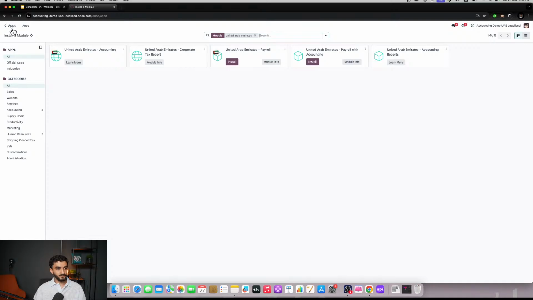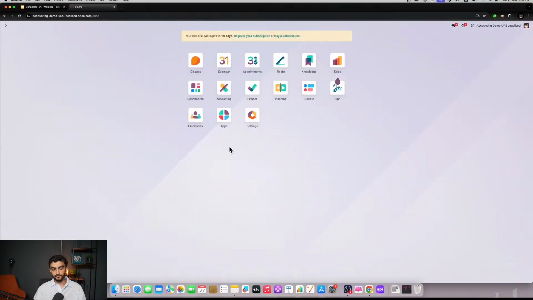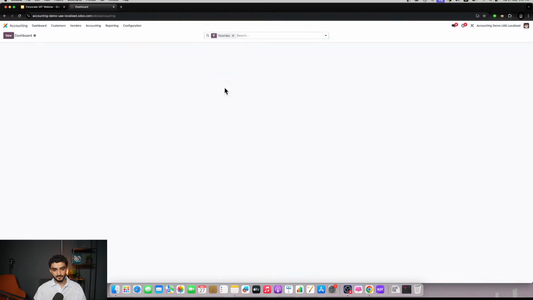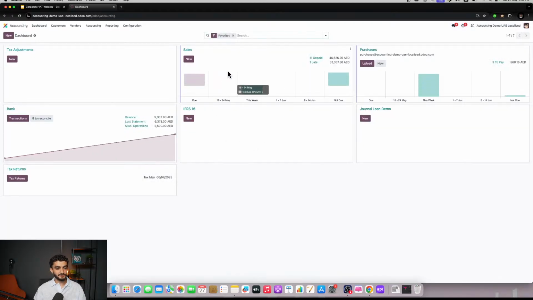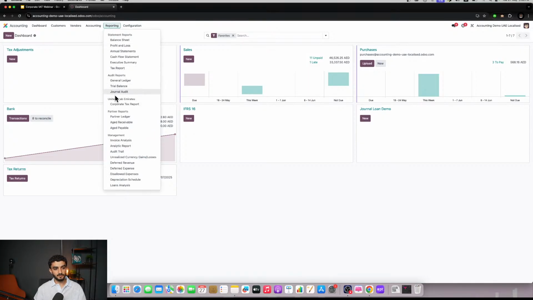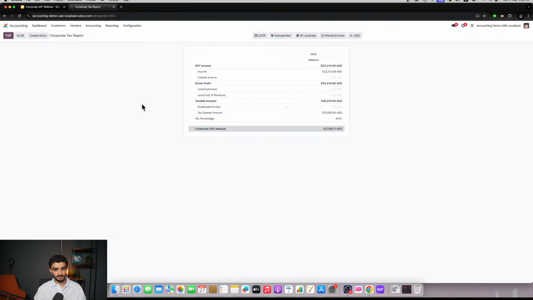So simply, I'm going to navigate back to our main page, and I'm going to go ahead and jump into accounting. Now, I'm not going to spend too much time, and I'm going to keep this a bit higher level to show you what business owners generally care about most when they're doing the corporate tax configurations on Odoo. Now, after setting up your chart of accounts and doing all the relevant accounting configurations, when you want to take a look at how much you're liable to pay for your corporate tax, you jump over to the reporting button, to this neat tab over here that says corporate tax report on the United Arab Emirates.